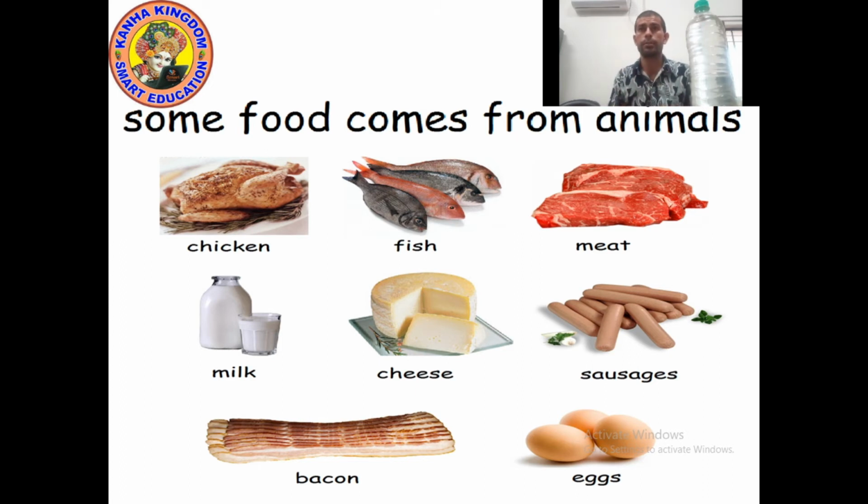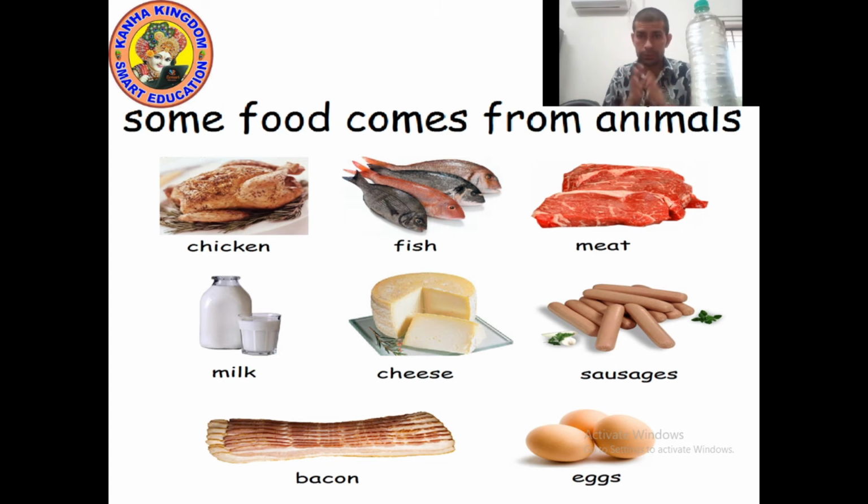So these are the animal products: chicken, fish, meat, milk, cheese, sausage, bacon, egg, and other products, ghee, curd. They are also animal milk products.